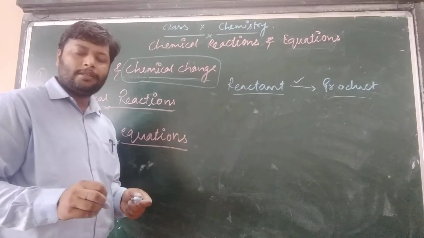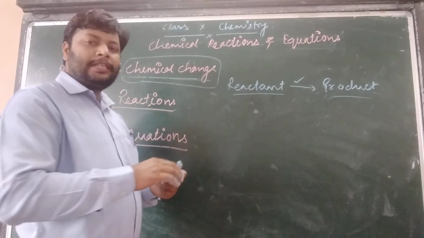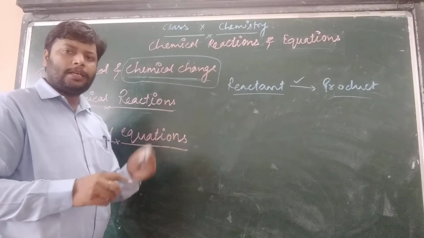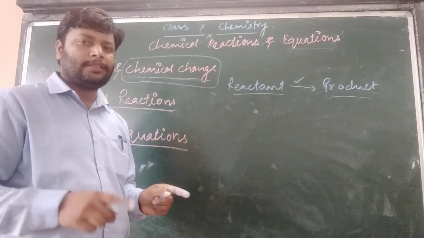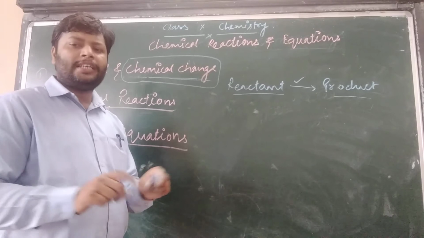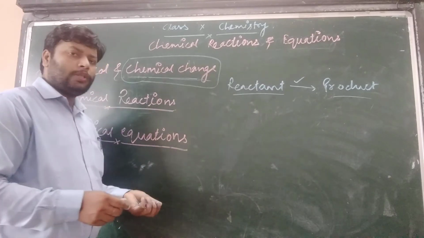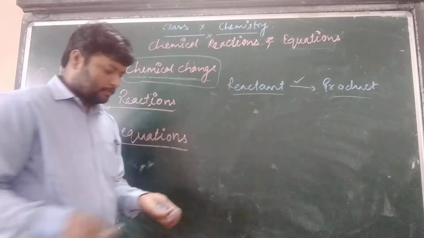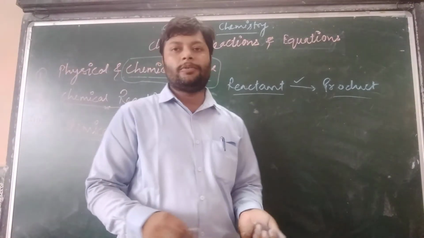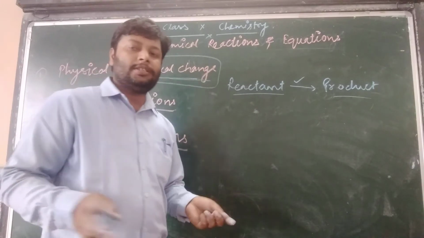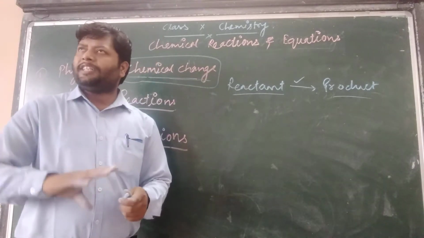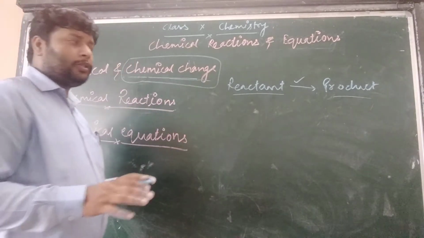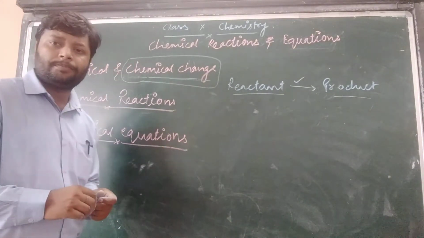On hammering, the rust easily breaks down, indicating the rust must be a different substance from the iron. Both are different substances, so they must have undergone a chemical change. Many more examples around you make sense of chemical change.